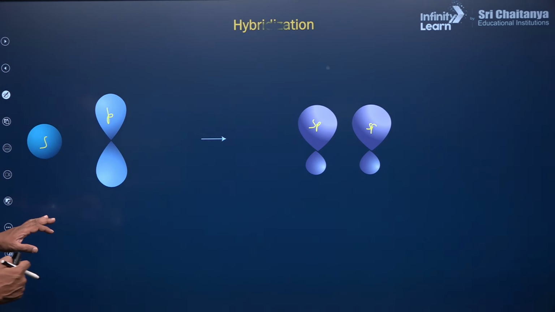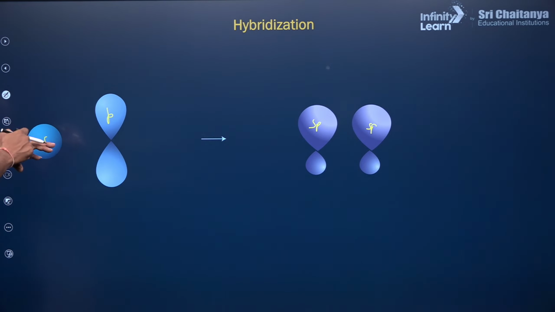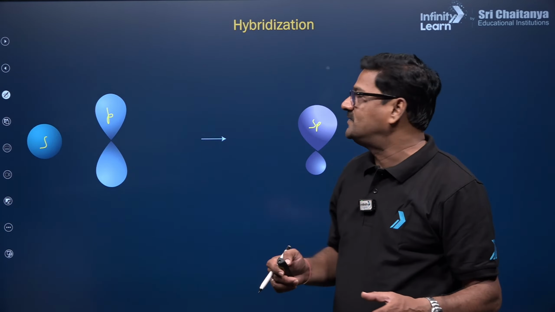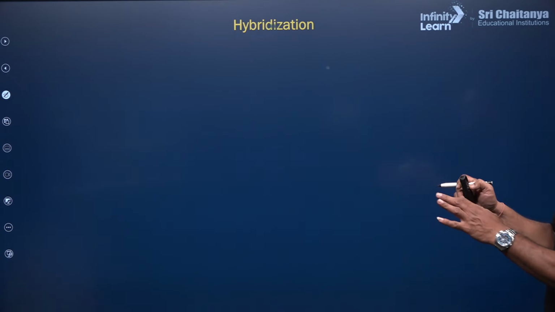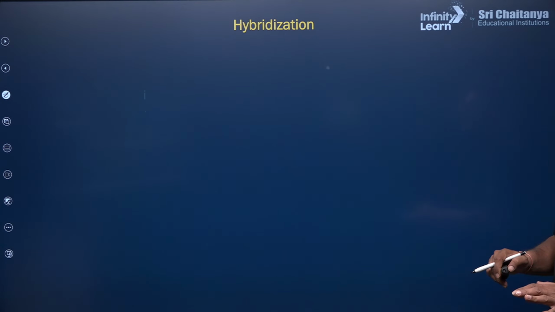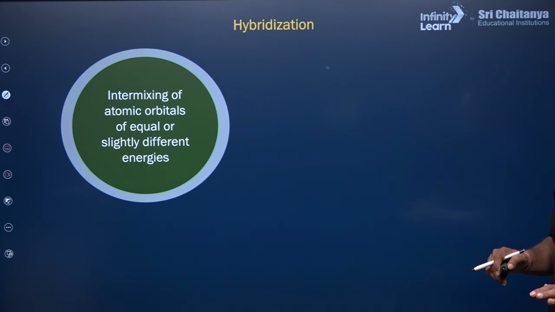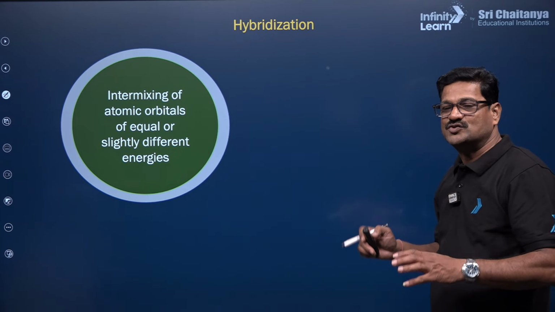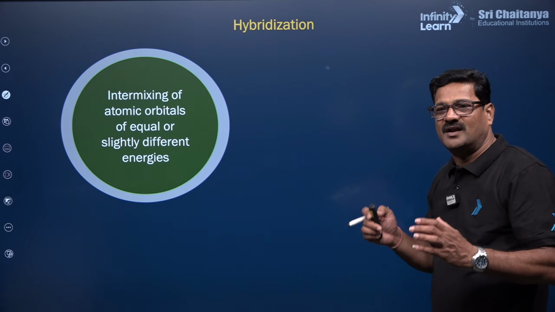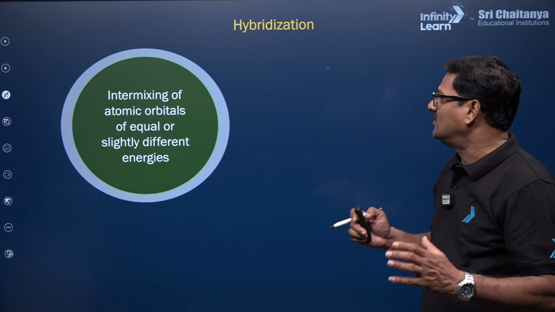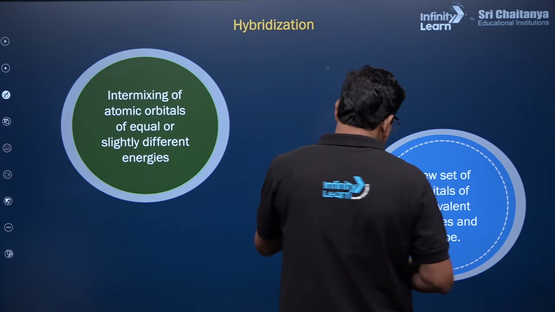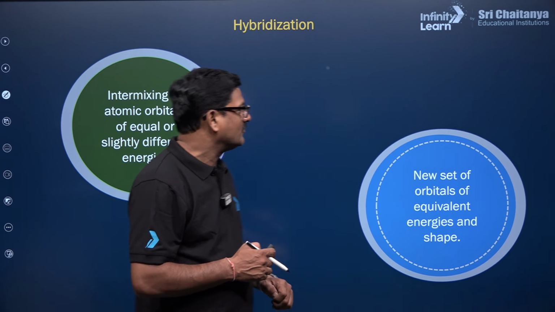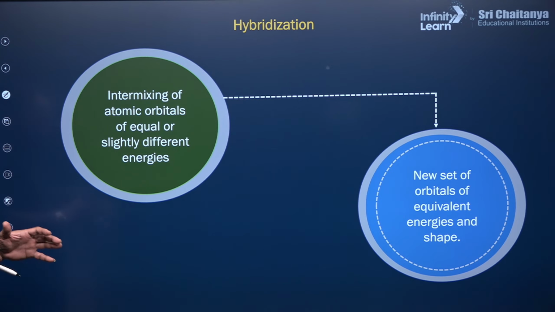And in that way you can see hybridization is a spontaneous intermixing of the atomic orbitals. Let us discuss the details of hybridization. It is the intermixing of atomic orbitals of equal or slightly different energies to give the same number of new orbitals, of equivalent energies and equivalent shape as well. And this is called hybridization.